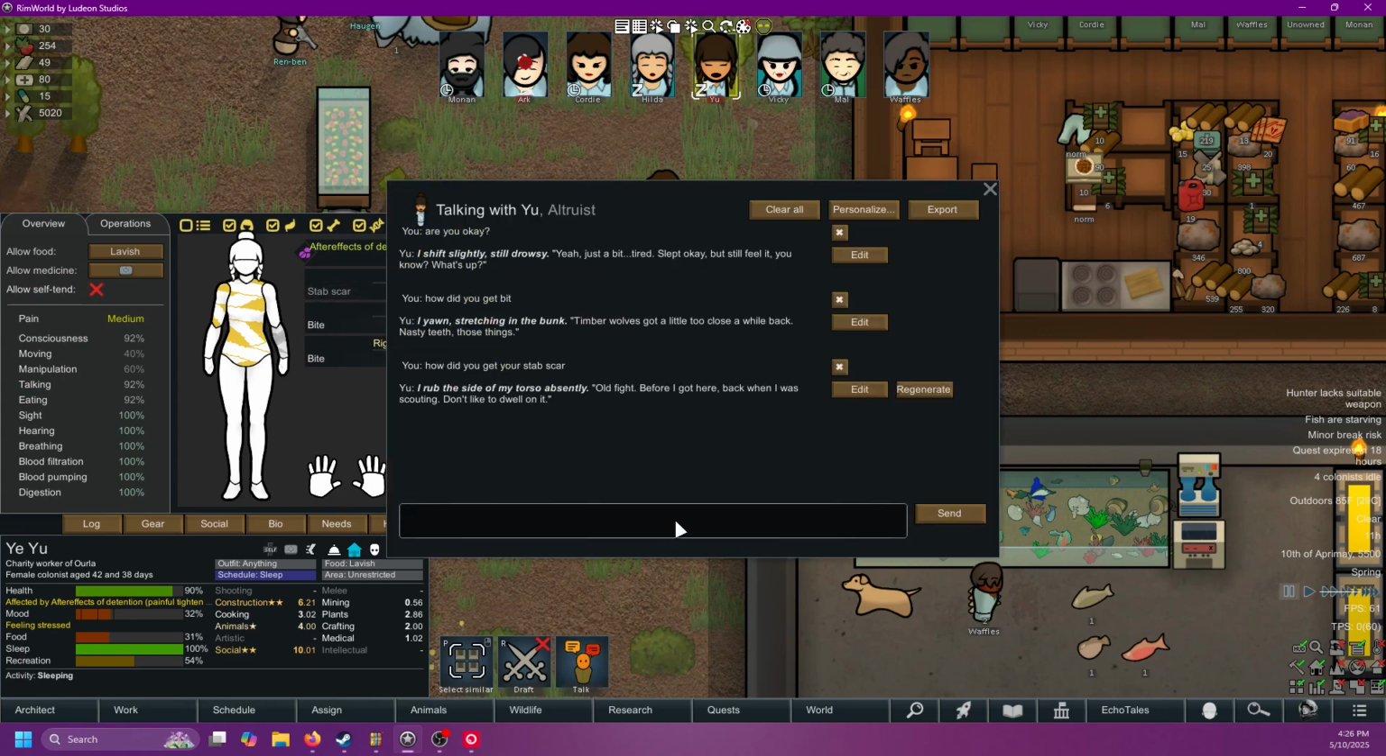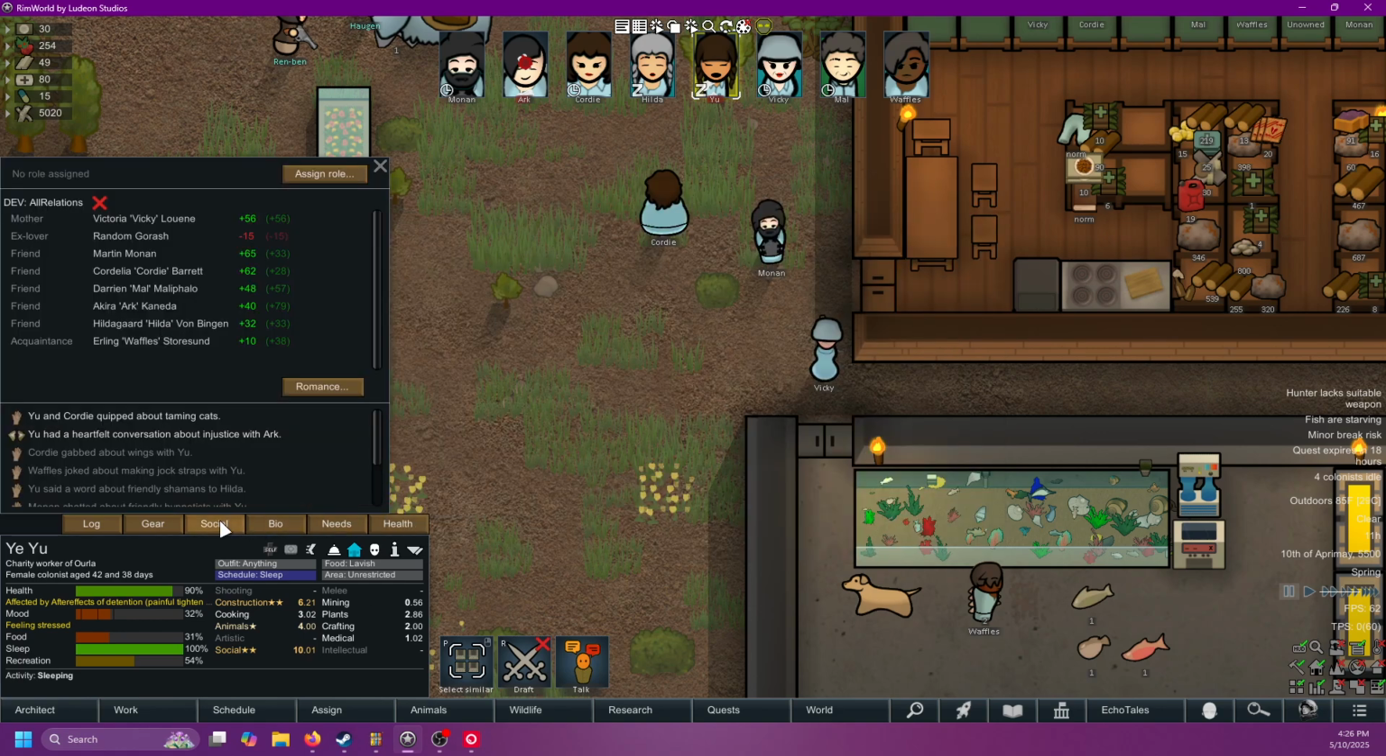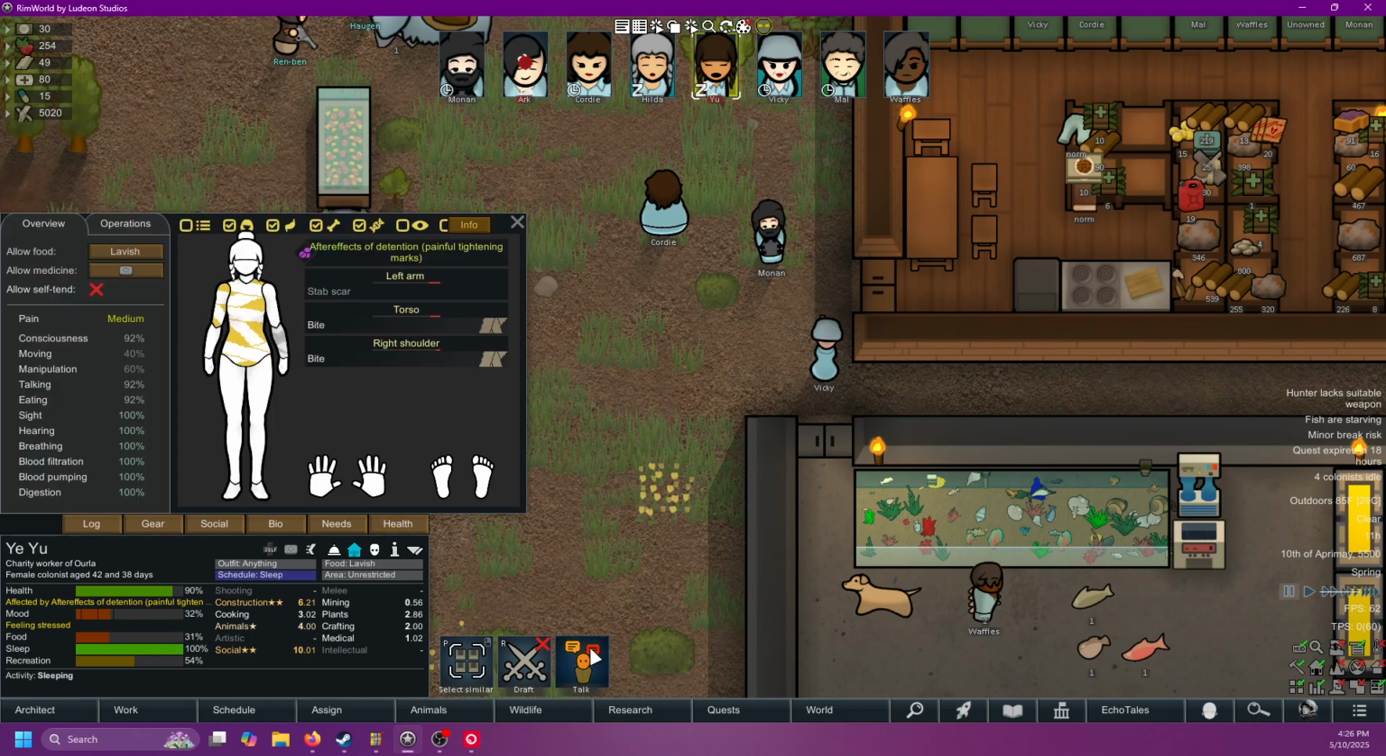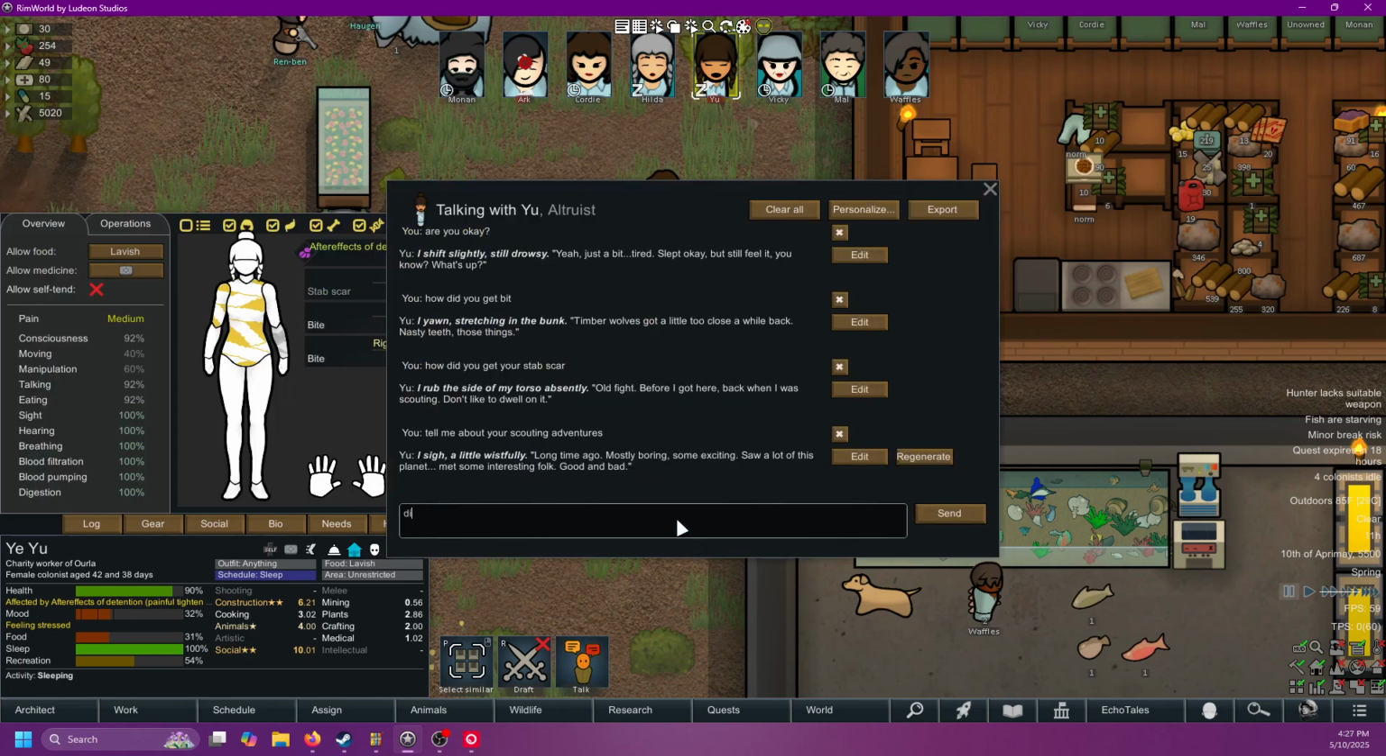But let's dive a little bit more in here. And let's say, tell me about your scouting adventures. Let's see what the AI is going to come with here. A long time ago, mostly born, some excited, saw some of this planet, met some interesting folk, good and bad. Now, we know that you over here, if we go to social, their mother is Vicky. Why don't we ask, did your mother ever go on any scouting adventures with you?